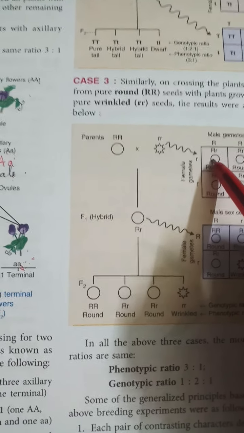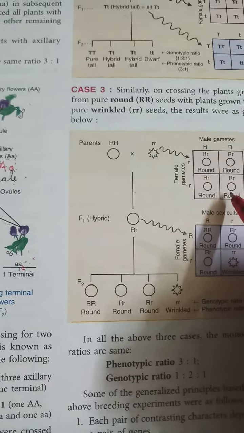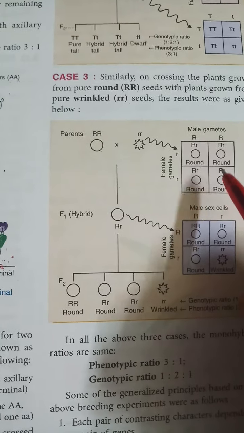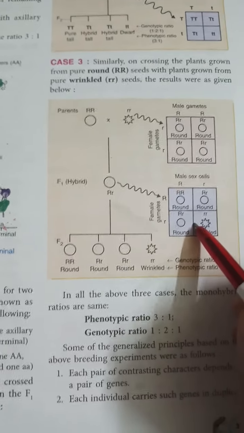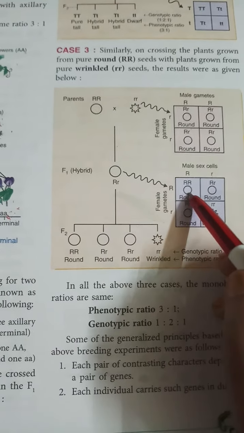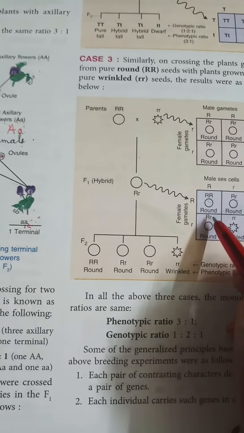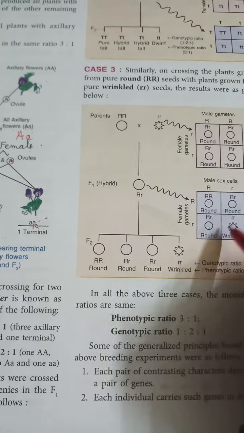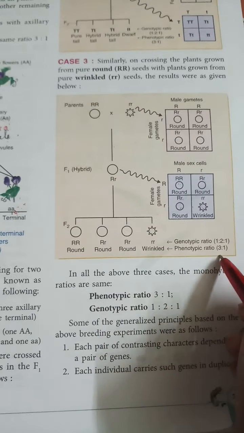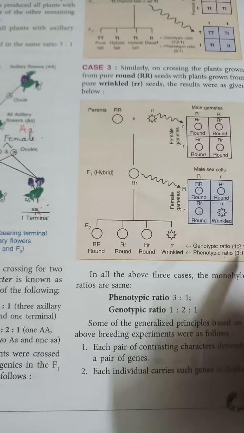Capital R, small r with capital R. All the first generation express only, phenotypically, round seed. In the second generation you can see that one is capital R, capital R, two plants are capital R, small r, and only one is small r, small r. Here the ratio is 3:1. Genotypic ratio is 1:2:1 and phenotypic ratio is 3:1.